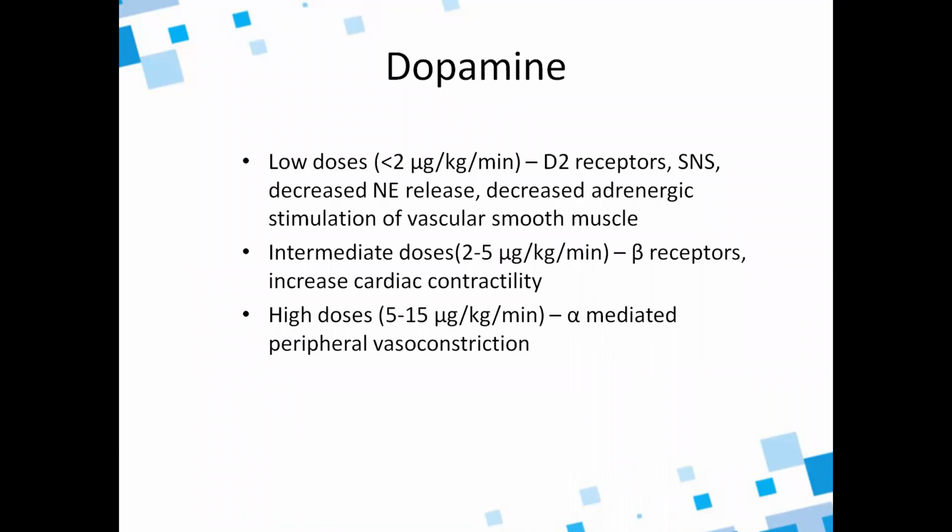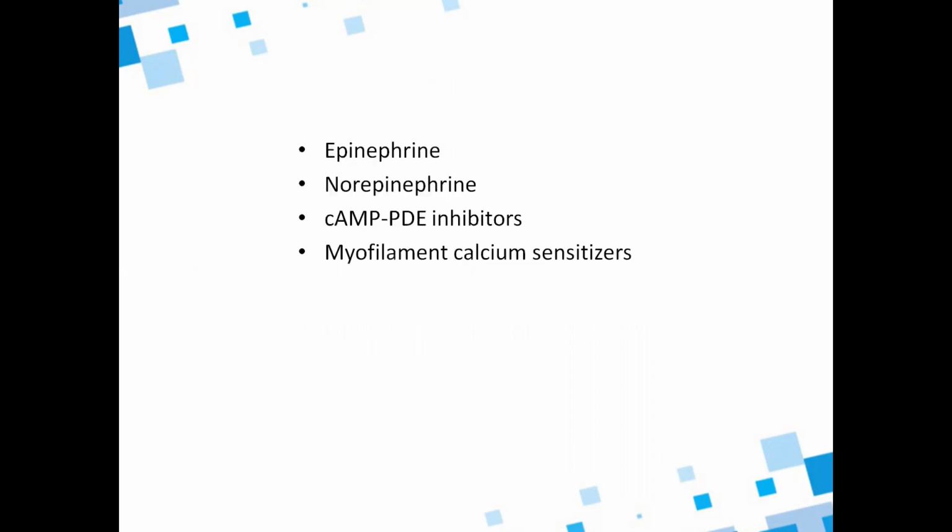Now, dopamine, when given in low doses, acts on the D2 receptors and sympathetic nervous system. There is decreased norepinephrine release and decreased adrenergic stimulation of vascular smooth muscle. At intermediate doses, that is 2 to 5 micrograms per kg per minute, they act on beta receptors and increase the cardiac contractility. And at higher doses, 5 to 15 micrograms per kg per minute, dopamine can do alpha mediated peripheral vasoconstriction.